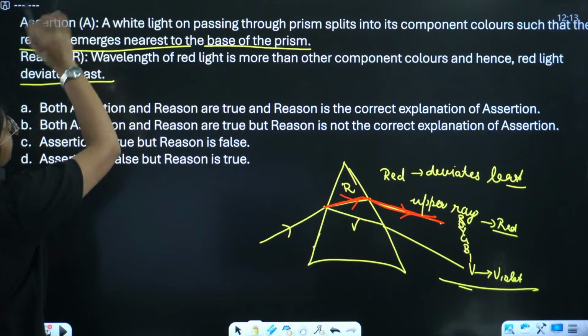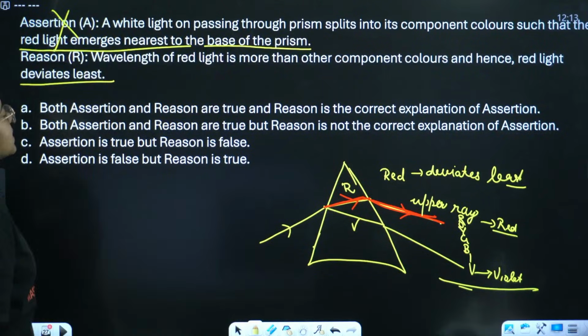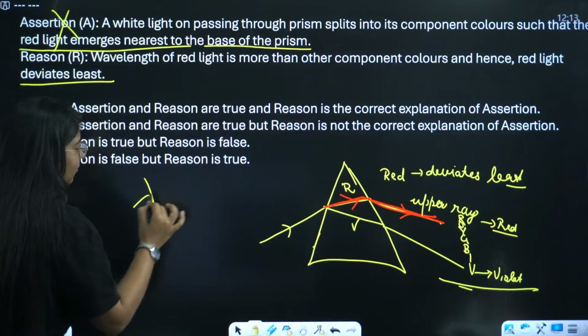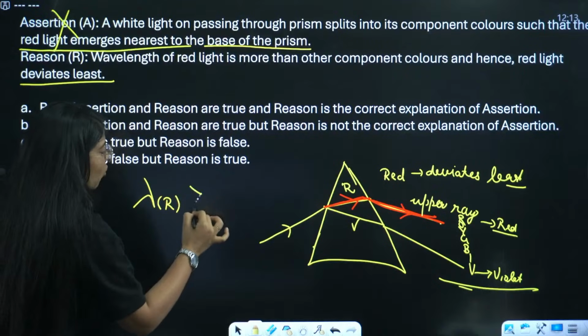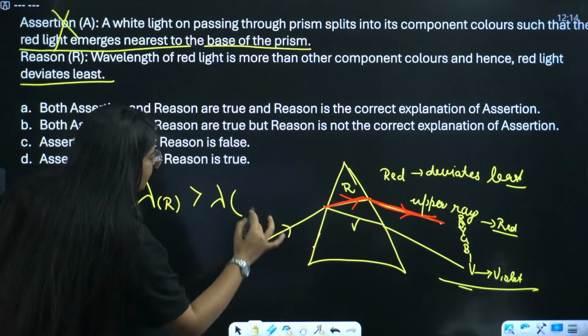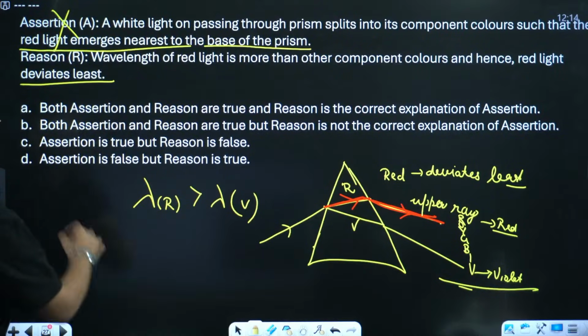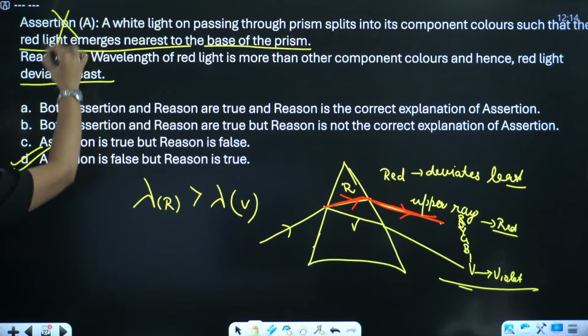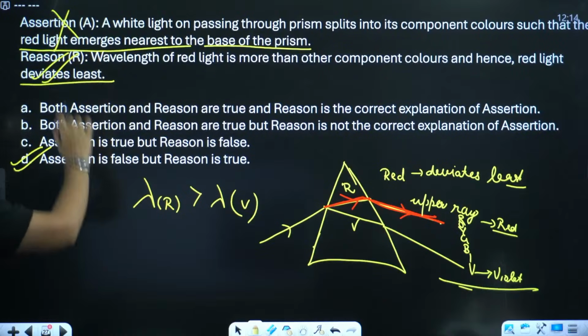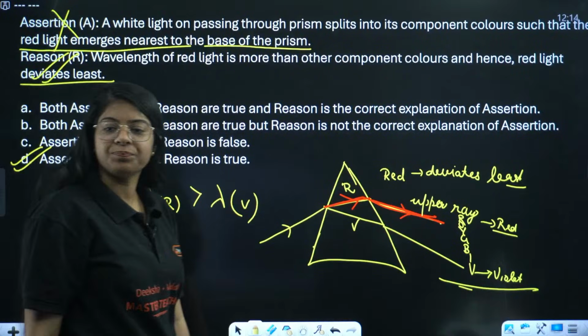So, assertion is not true. Reason, wavelength of red light is more than all other colors, yes, this is true, definitely more than violet. So, it deviates the least. D is the correct option. Assertion is false, reason is true. Okay, done.